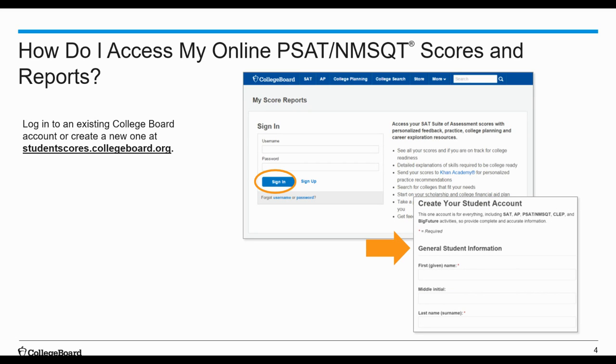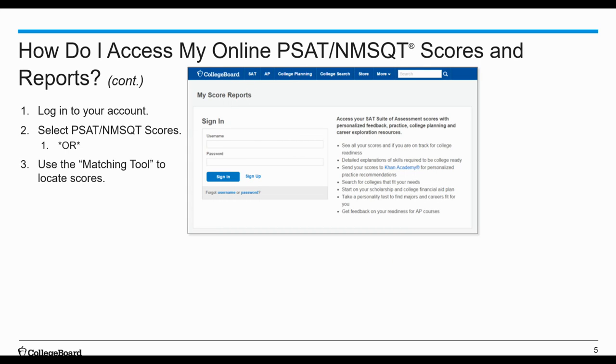If you haven't already created your free College Board account, please do so now. Go to studentscores.collegeboard.org and click sign up under the sign in spaces and input your personal information under create your account. Once you've done that, you'll be redirected to your SAT Suite of Assessment score reporting portal with your most recent test showing first. Since you have only taken the PSAT and NMSQT, that is the only test that should show up.